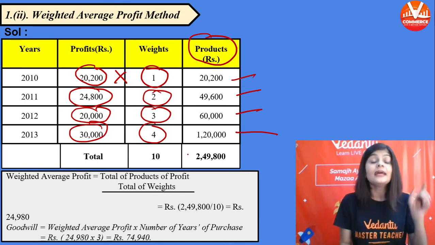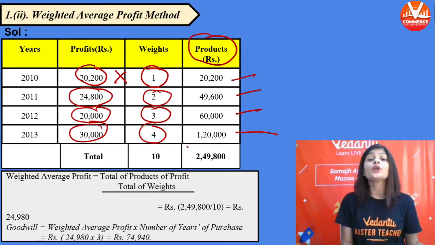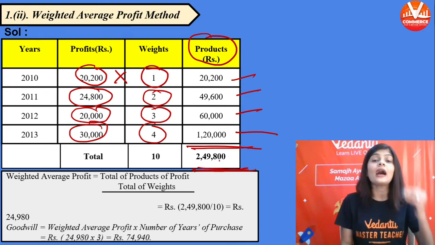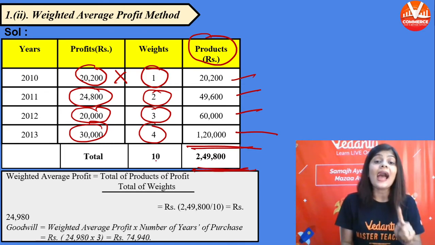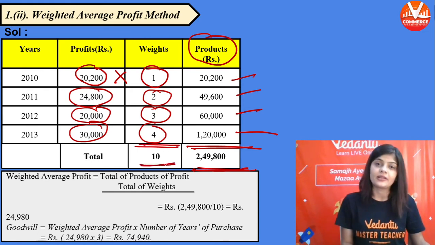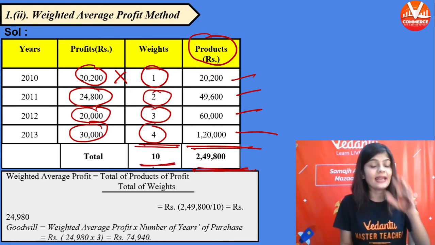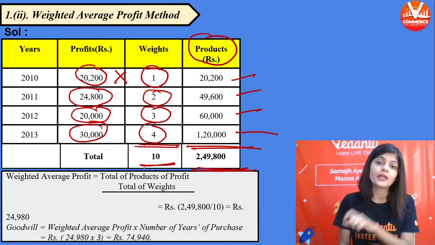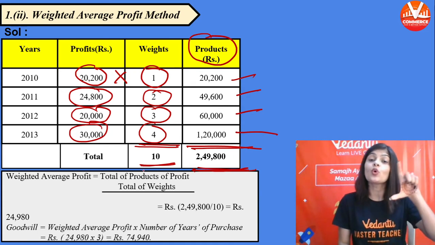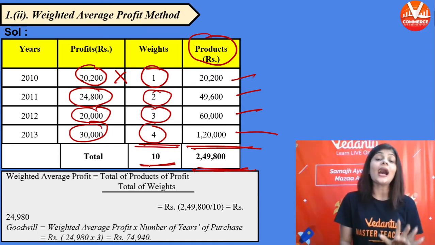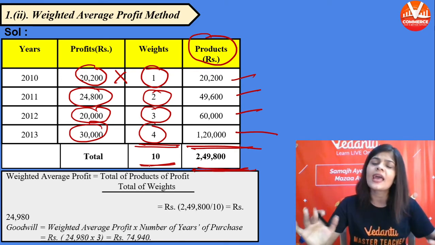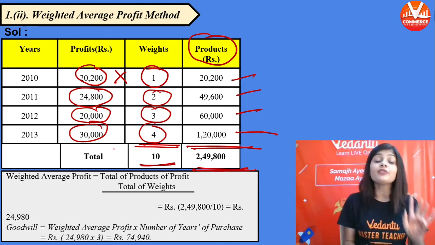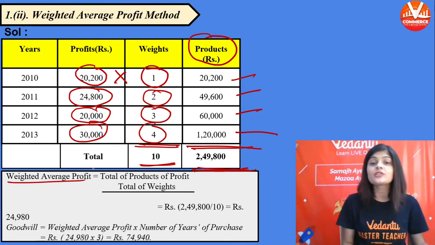ये product है. Now what we have to find out? Total of the product. Find out the total of the product and the total of the weight. The total of weight is 10 and the total of product is 2,49,800. Now the last step. अब क्या करना है? Now we just have to find out weighted average profit.